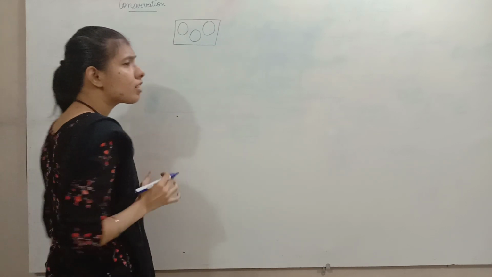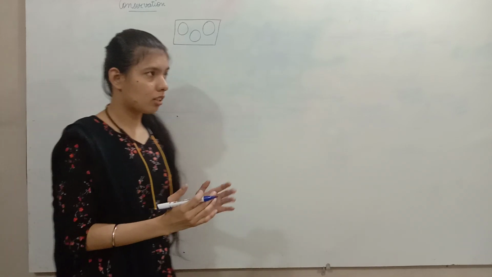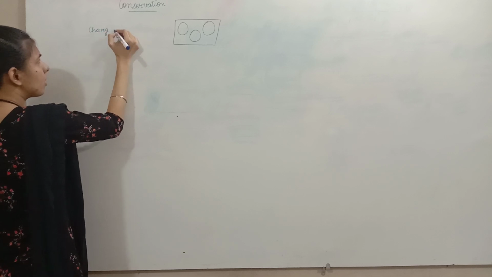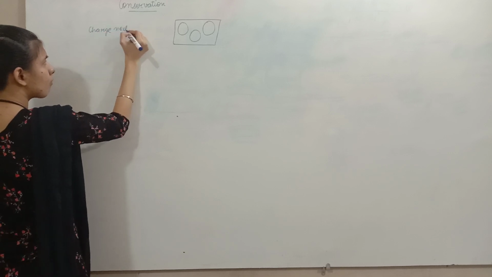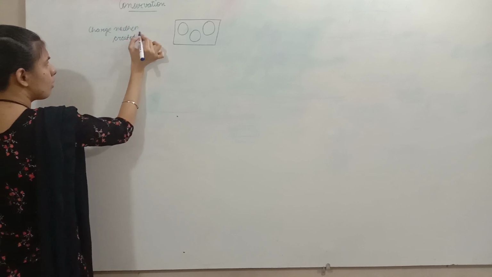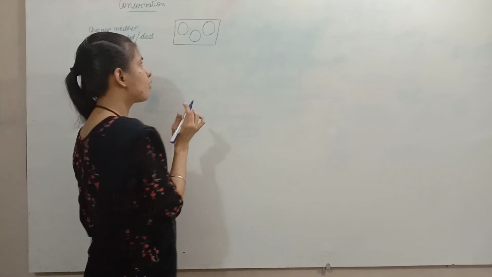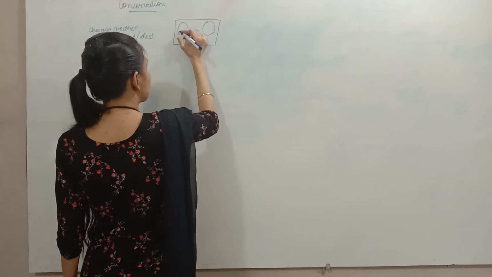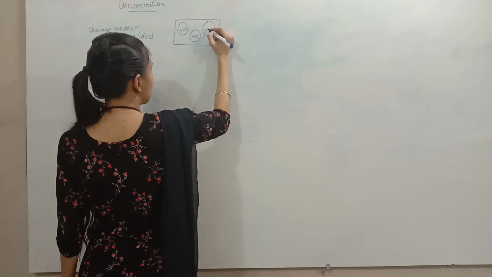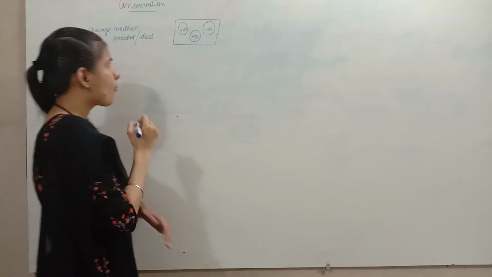So the conservation of charges states that the total charge on the system will be conserved. That is, charge can neither be created nor be destroyed. The total charge in the system is conserved. So in a system I am having 3 charges. Let's say plus 2 coulomb, plus 3 coulomb, minus 4 coulomb.